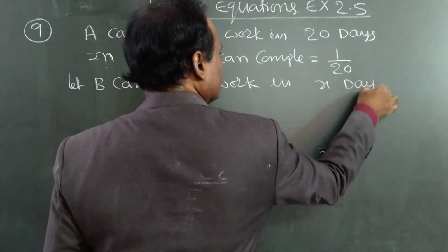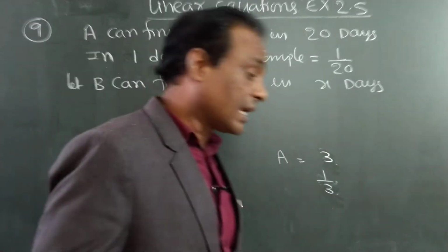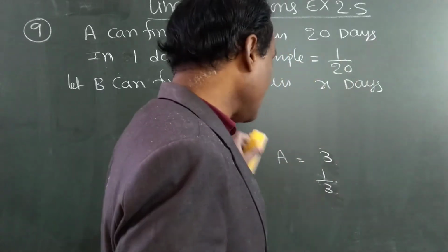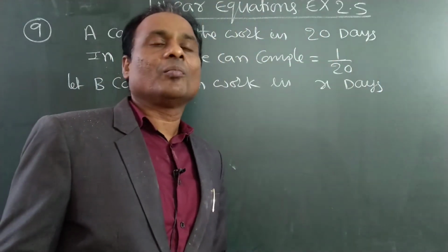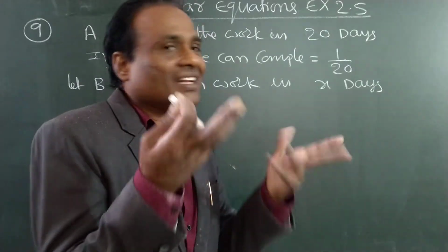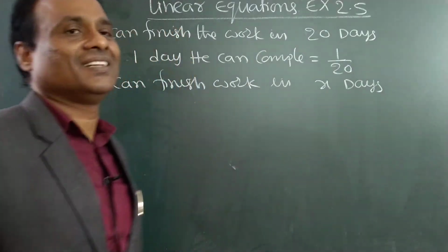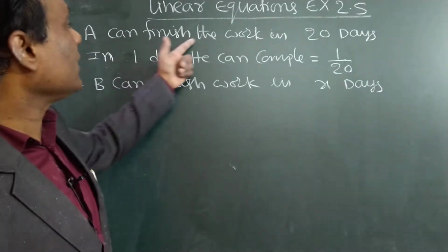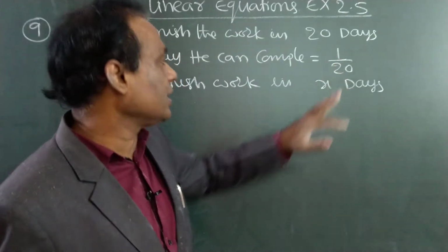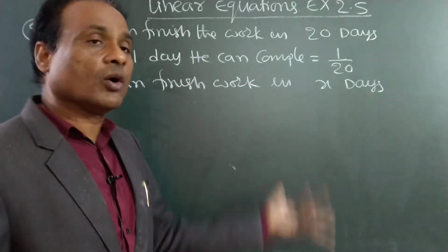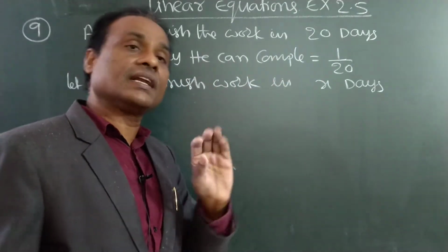Let us assume B can complete the work in x days. A can complete in 20 days, but B in how many days? It is not given. We have to find. A can finish the work in 20 days, 1 day, 1 by 20. B, it is not given. I am taking it as x.